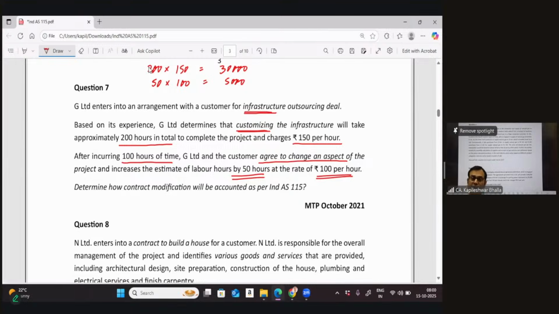So when you do a cumulative catch-up adjustment, we need to incorporate the adjustment as a part of the existing contract. So we can say the total consideration is 35,000 and the total hours is going to be 250, and you can get a weighted average calculation. So 35,000 divided by 250, that works out at 140, that becomes a weighted average.